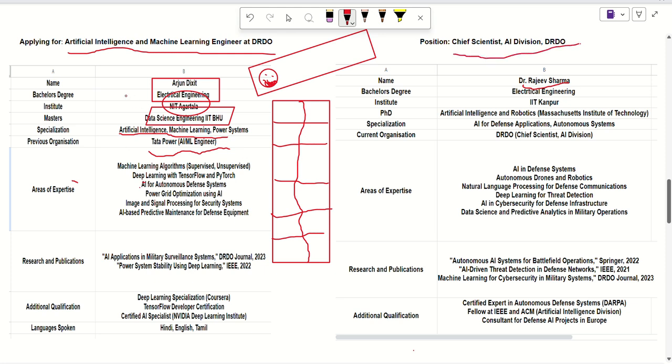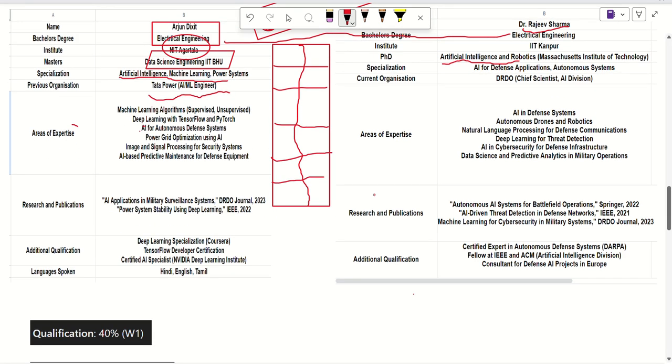Our Arjun has a bachelor's degree in electrical engineering, and our Dr. Rajiv Sharma also has a bachelor's degree in electrical engineering. So on the basis of bachelor degree, they are relevant. And Arjun has a master's in data science and AI, and our expert has a PhD in artificial intelligence and robotics. Their course specialization is also matching. So let's see how we will be calculating the score. After that, you will be able to relate in a better fashion.